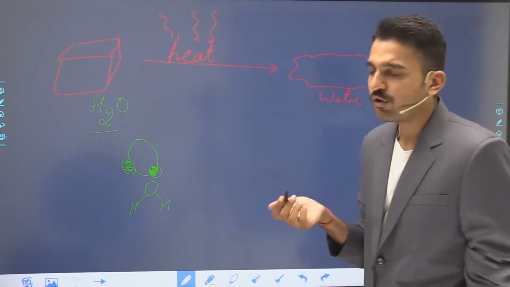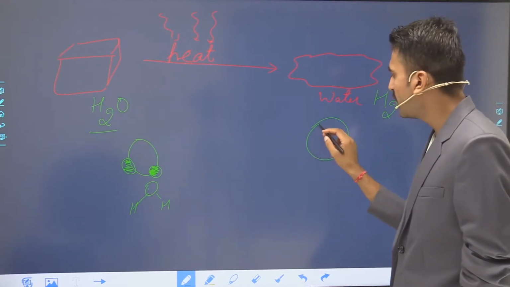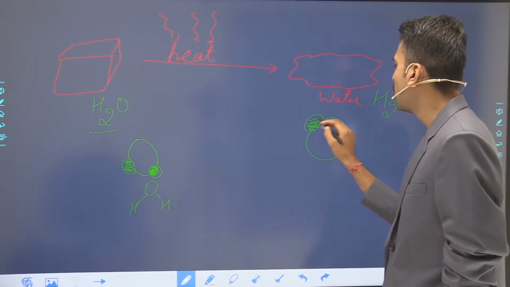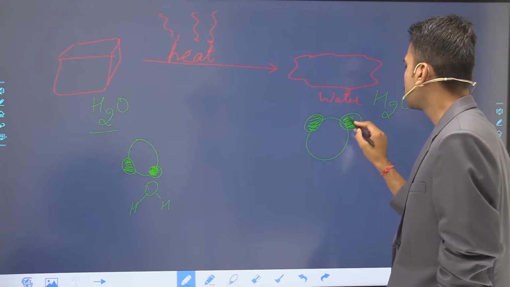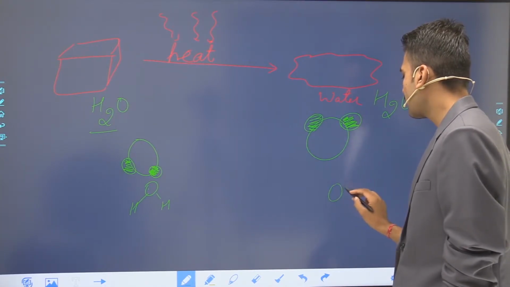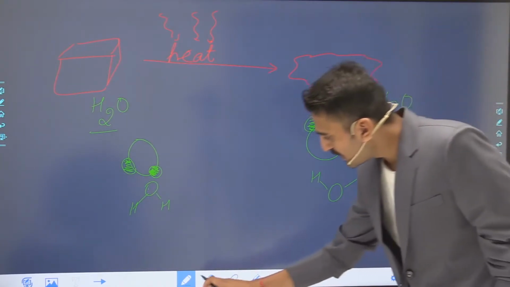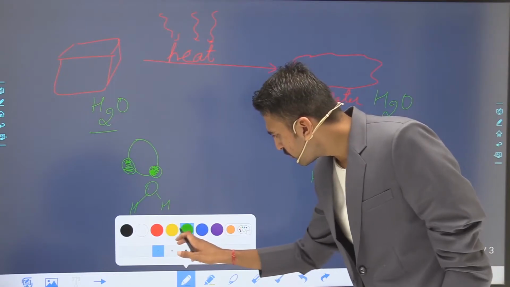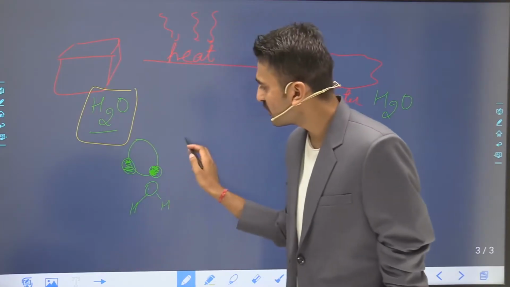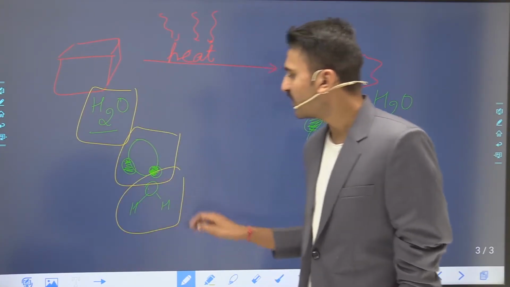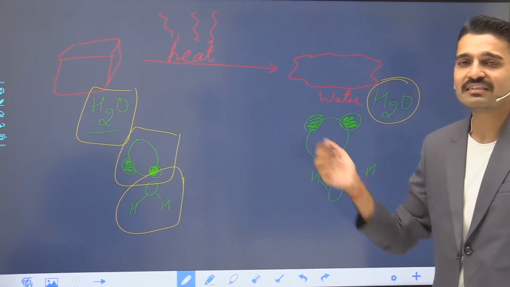And what is the formula of water? The formula of water is H2O, that is one oxygen atom attached with two hydrogen atoms at a certain angle, or you can simply write it like this. So let us examine, has the molecular structure changed or not? What is the molecular formula here? H2O. What is the structure here? Just like that, or you can represent it like this. After the change, what is the molecular formula? H2O. So nothing changes here.